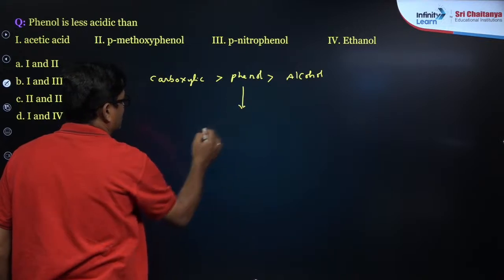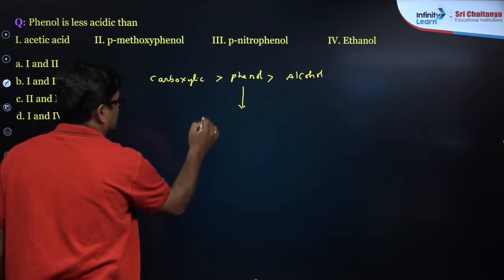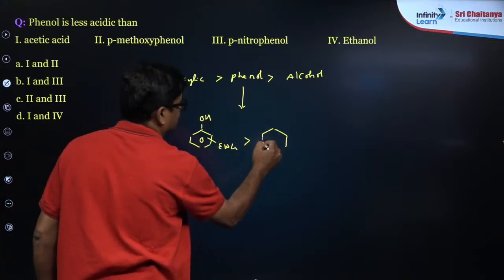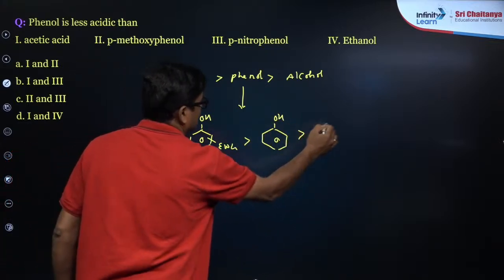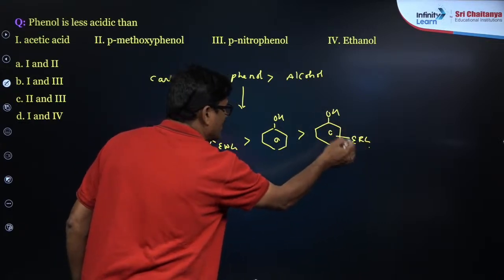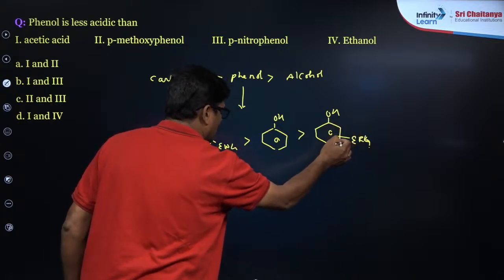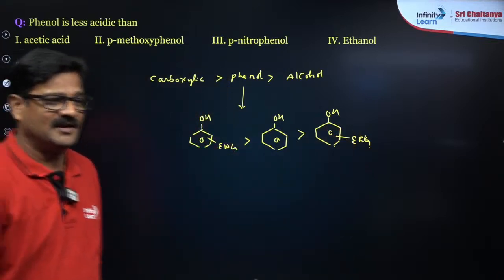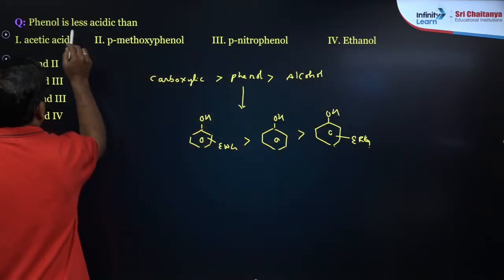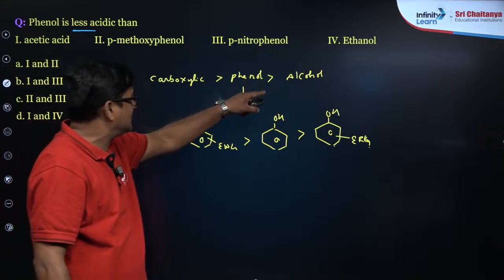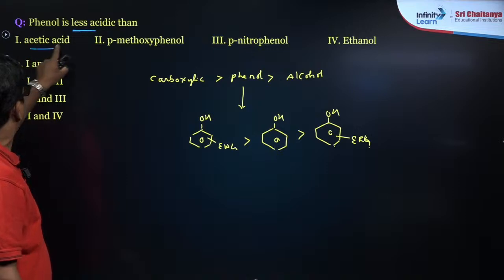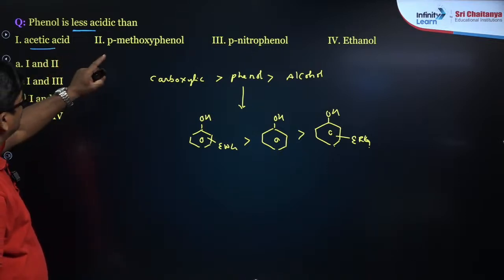But when it comes to phenols, phenol with an electron withdrawing group is more acidic than phenol, and phenol is more acidic than phenol with an electron releasing group, wherever the position is, meta or para also possible, right? So phenol is less acidic than carboxylic acid. So phenol is less acidic than acetic acid.